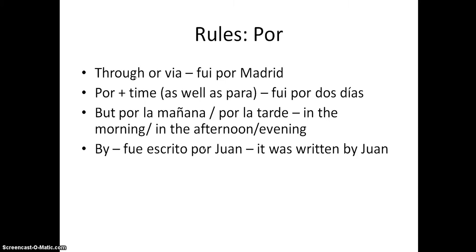Meaning "by": "fue escrito por Juan", it was written by Juan. Meaning "per": "por litro", per liter, "por hora", per hour, "por kilo", per kilo.